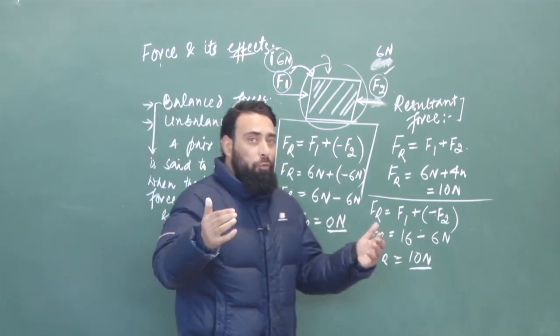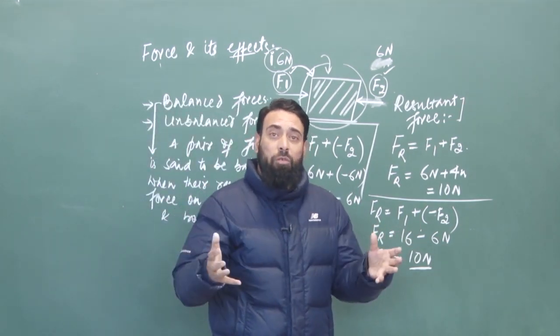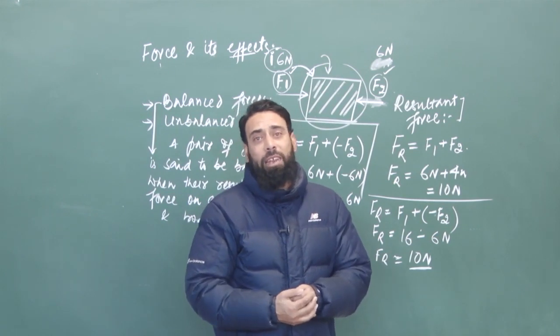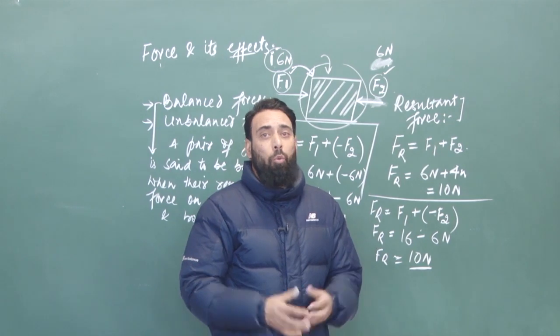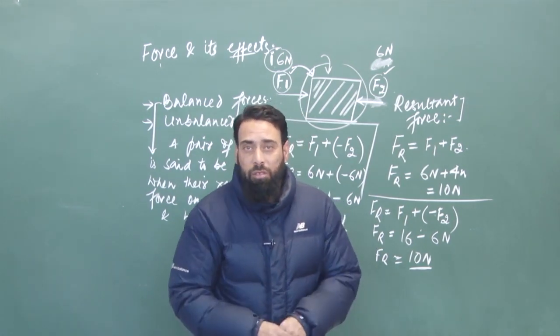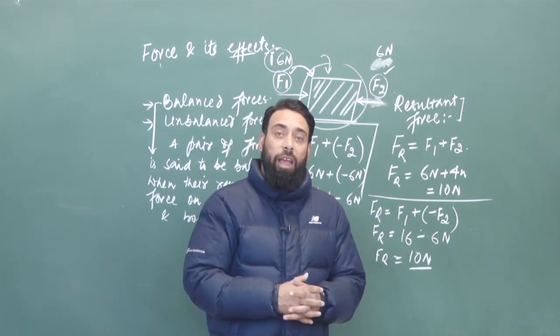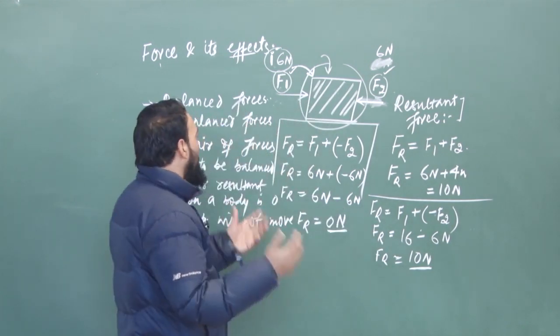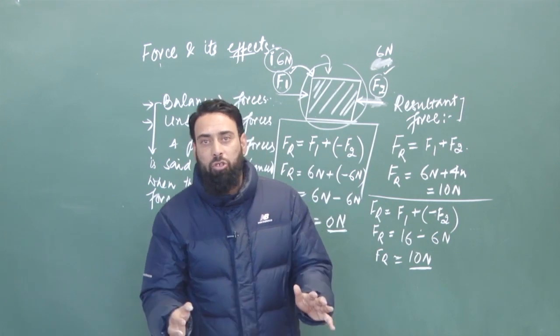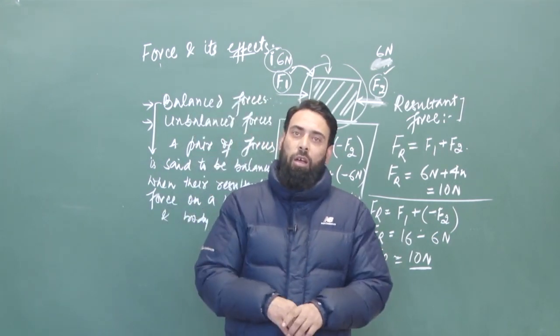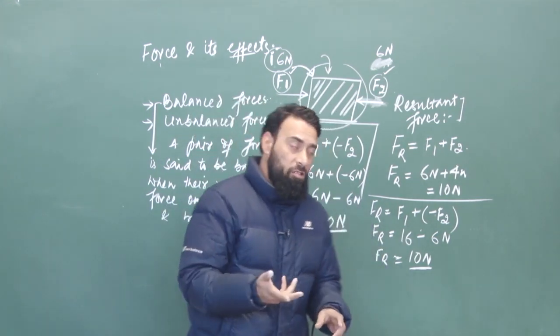So when more than one force is applied and they are equal and opposite forces, and the forces get cancelled, the resultant force will be 0 and the body will not move. We call those pair of forces, those group of forces, balanced to each other, or balanced forces. So balanced forces never bring a body into motion, because their resultant force on the body is 0.